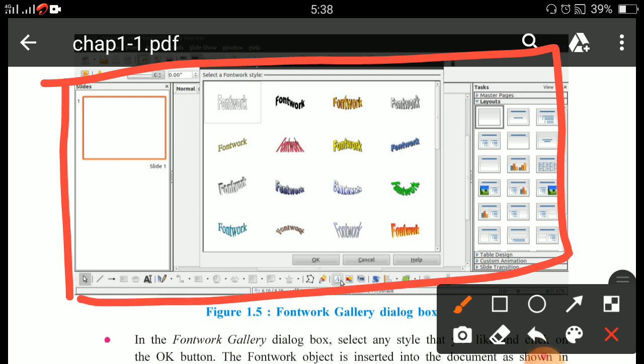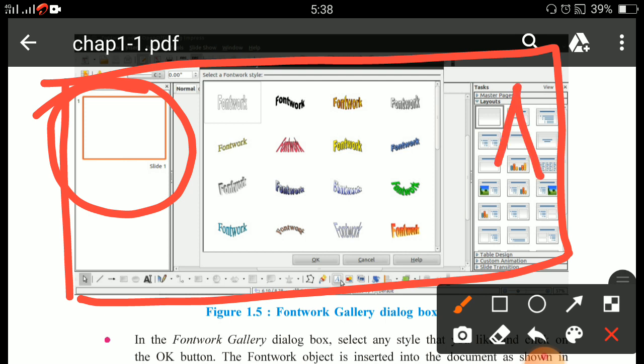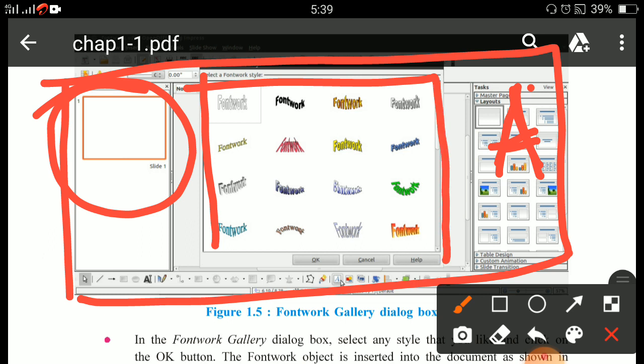Now what do you want to do in this dialog box? First, you have to create a blank presentation, or you can say you have to select a blank slide. Here your blank slide is there, and whenever you click on the Fontwork Gallery dialog box, this dialog box opens again.